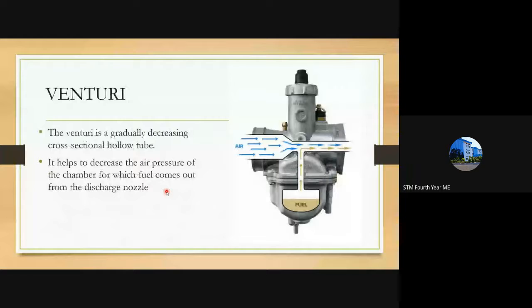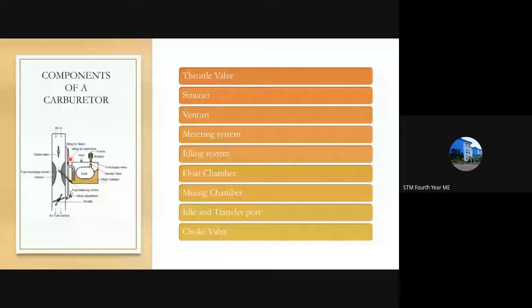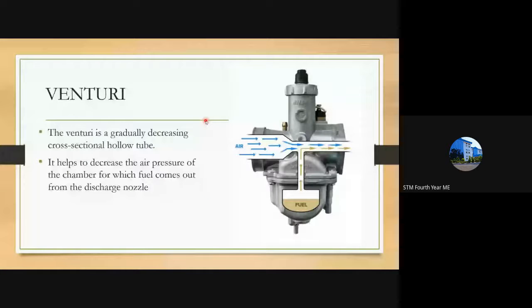Next is the venturi. This is the carburetor, and this is the venturi part of the carburetor. This is the original carburetor, you can see, and the venturi is nothing but a tube. It is a complete tube like this, and at a particular area we are reducing the cross-sectional area, so the area here is reduced in the same way that is happening here.